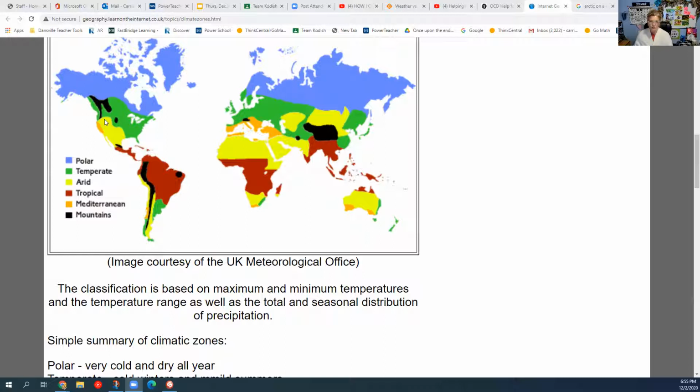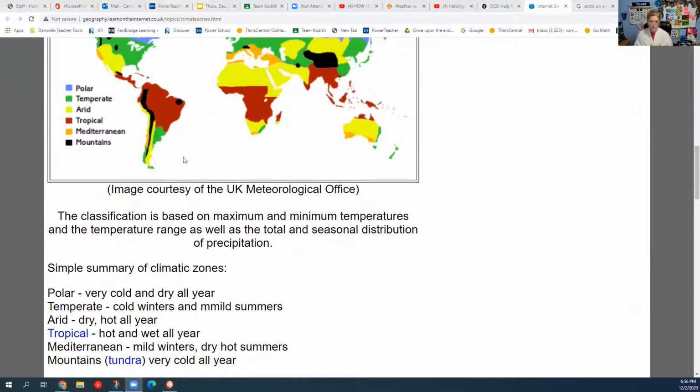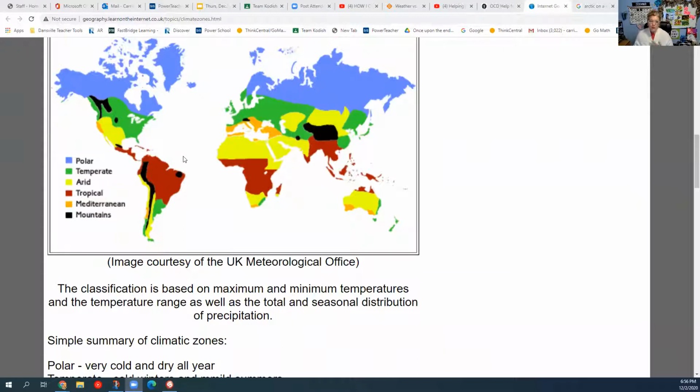Colorado, Arizona, Utah, New Mexico, Texas. So these areas are more dry and don't get a lot of rain, and they're hot year round. And then this is Africa, in the first half of Africa, and this is Australia. So you can color these zones yellow.